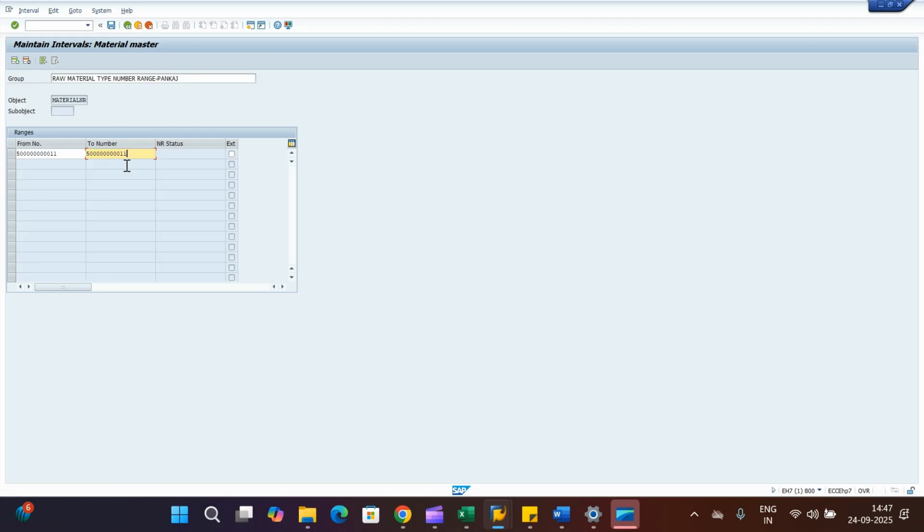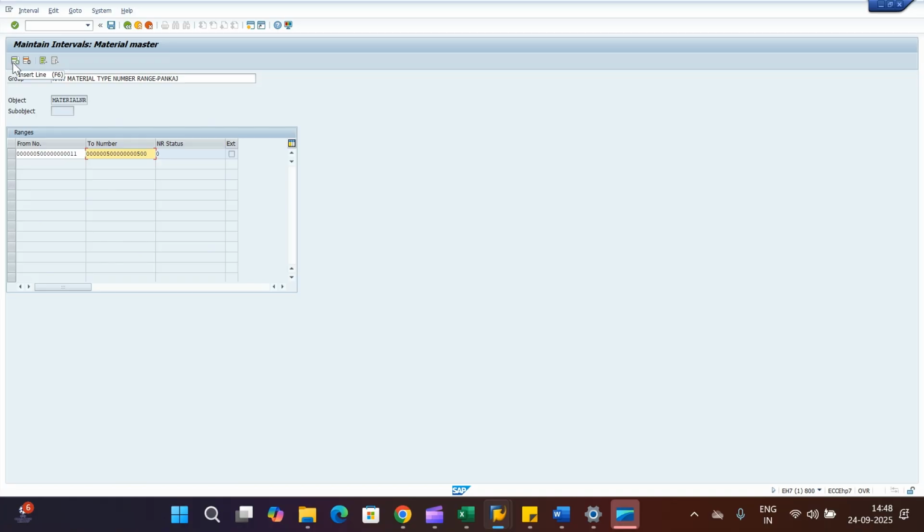See, there is no error message or warning message, so it is not intersecting with any of the number ranges. Click on enter. This is internal number assignment. As you can see, there is no tick, and this is numeric in nature. So automatically a unique number will be provided for the new material which we create against the material type.